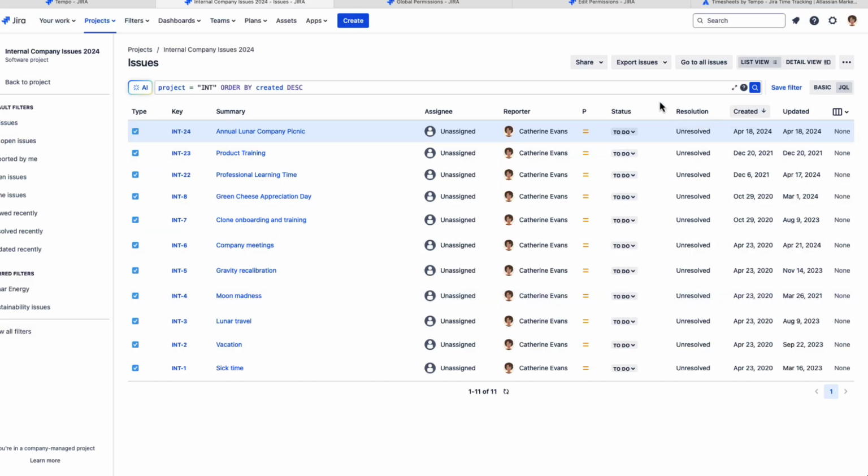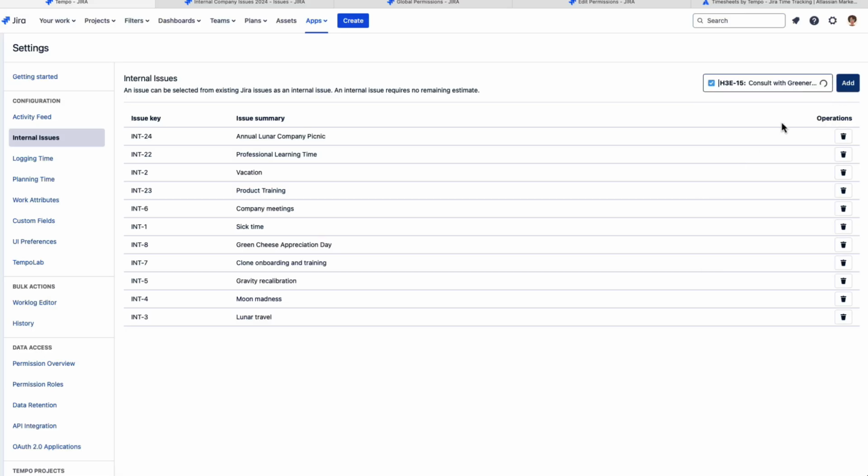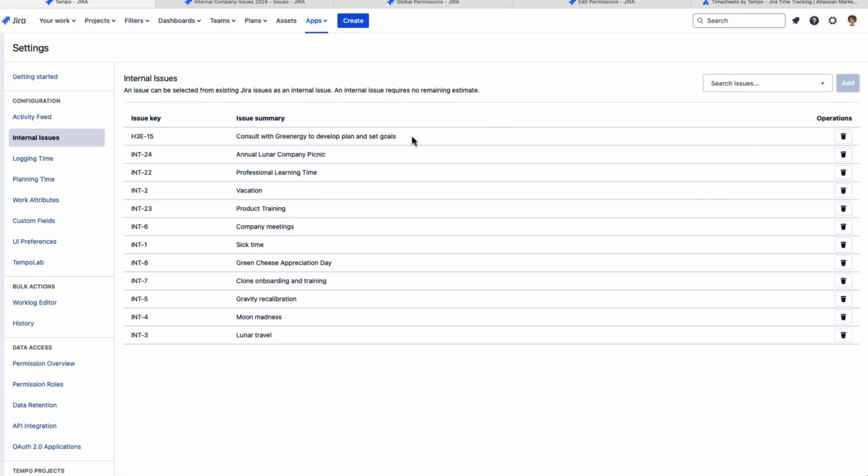So to configure them, you go back to Tempo here and search for an issue here. I'm just going to make up something here, and then you click Add, and then that's added to the list. So now anything that's set up as configured will be easily available for logging time in a special panel that Connor will show you in his demo.